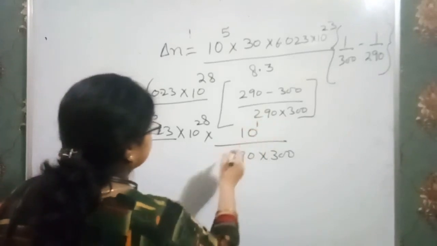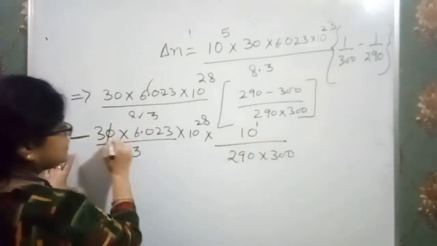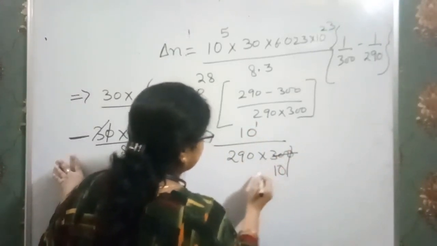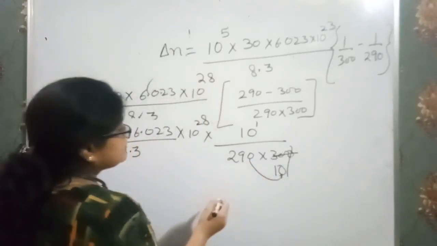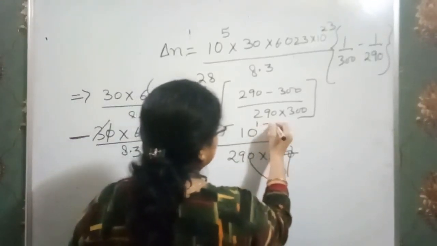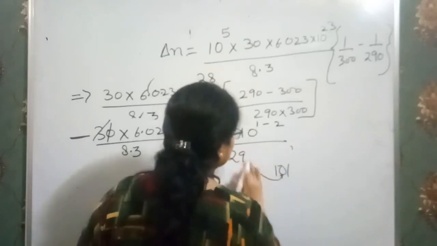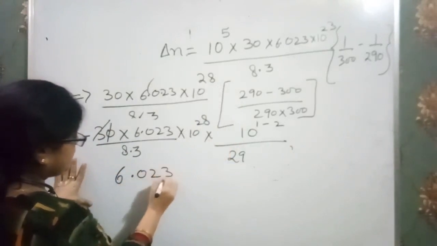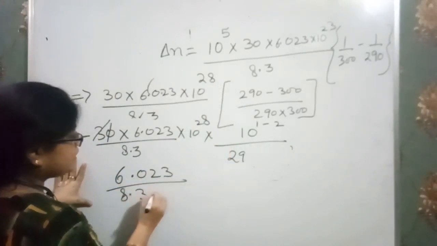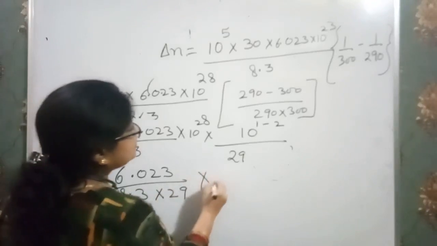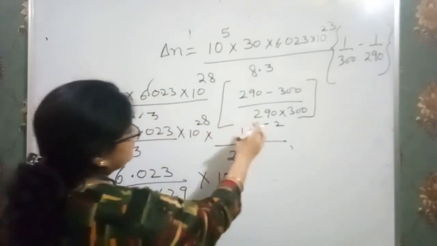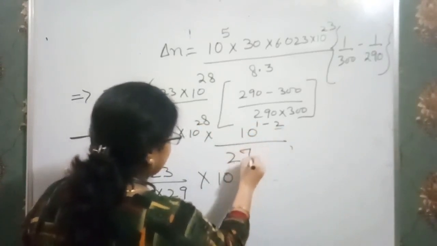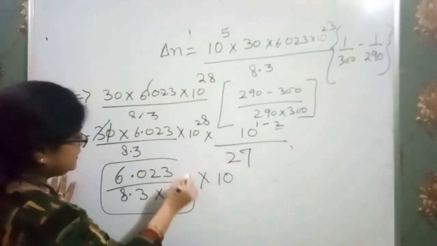This is 1. Now this 0 gets cancelled. This 3 is also cancelled. That means we have 10, that means we have 2 zeros. So here I just write minus 2. So all this gets cancelled and we are left with 29. That means 6.023 over 8.3 into 29 into 10 to the power 28 minus 2. That means 27. Now we have to solve only this.